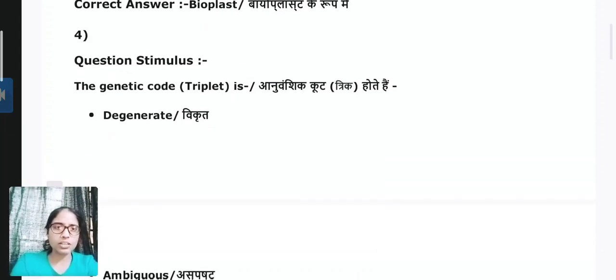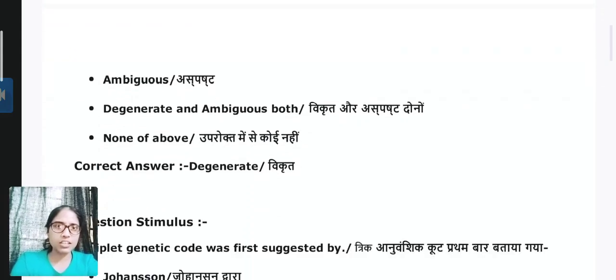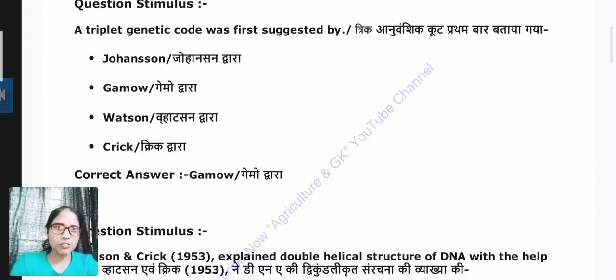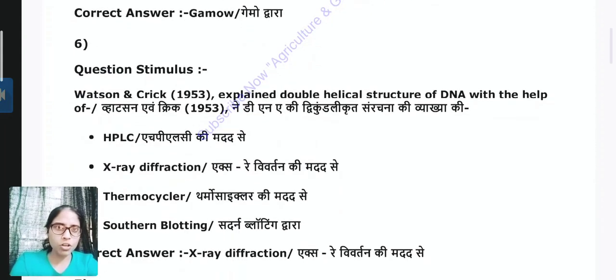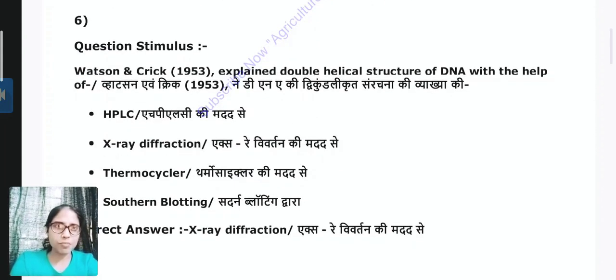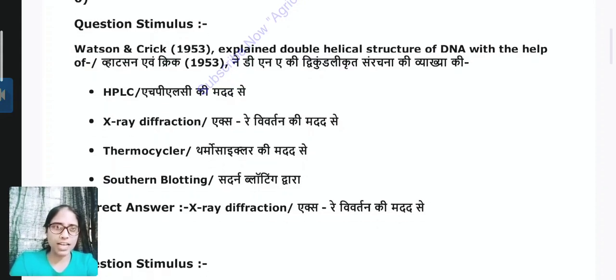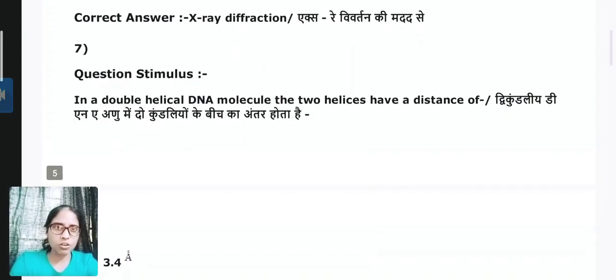Question 4. The genetic code triplet in nature is degenerate. Question 5. A triplet genetic code was first suggested by which scientist? Answer is Gamow. Question 6. Watson and Crick in 1953 explained the double helical structure of DNA with the help of which technique? Answer is X-ray diffraction.